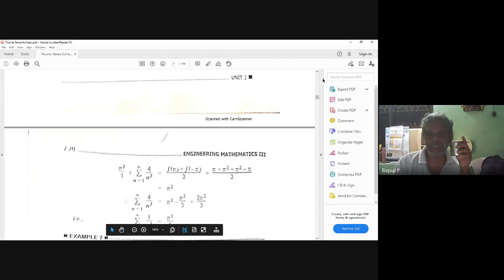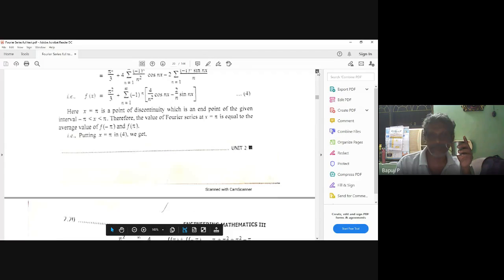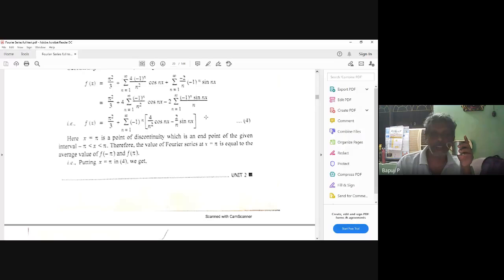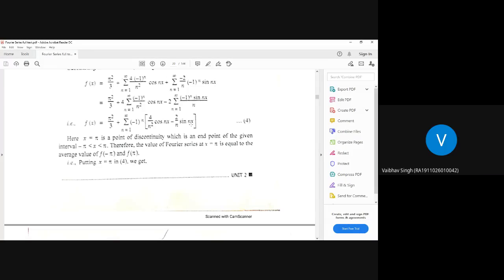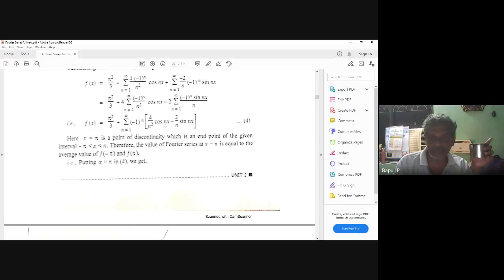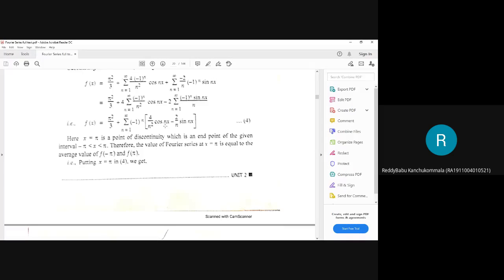Here, what is my Fourier series? You see, this is my Fourier series. If I substitute pi, sin n pi becomes what? 0. Cos n pi? Minus 1 all power n. Very good.